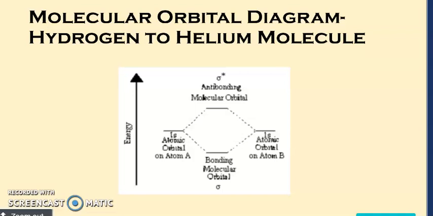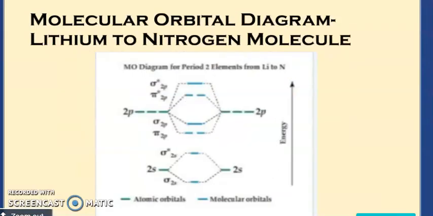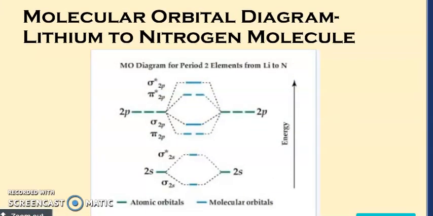That is, we are going to fill a total of 4 electrons, 2 in the bonding MO and 2 in the anti-bonding MO. In this way, after filling the electrons, we can easily predict their bond order as well as their magnetic behavior.